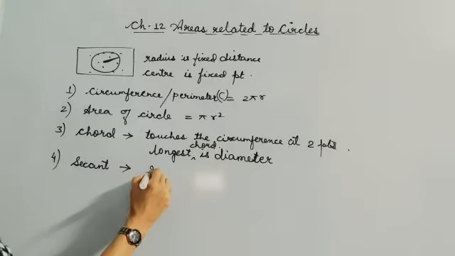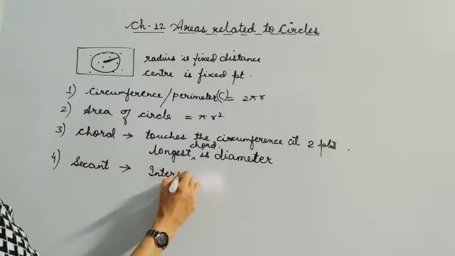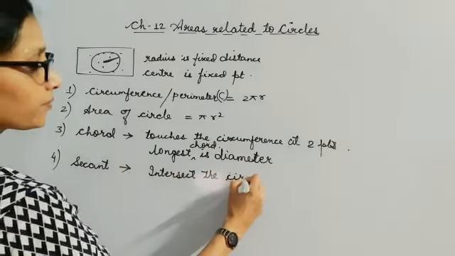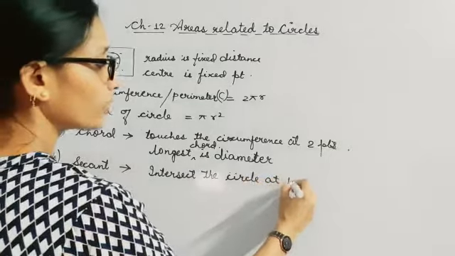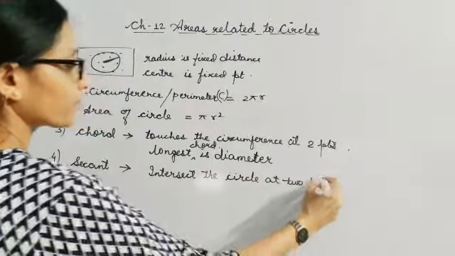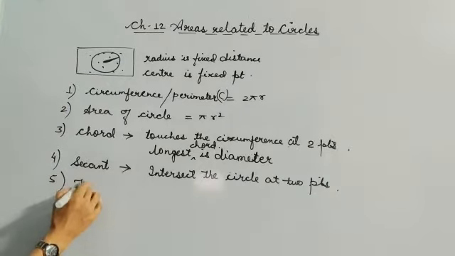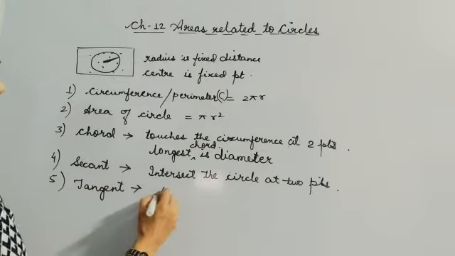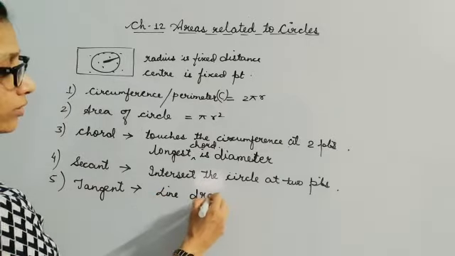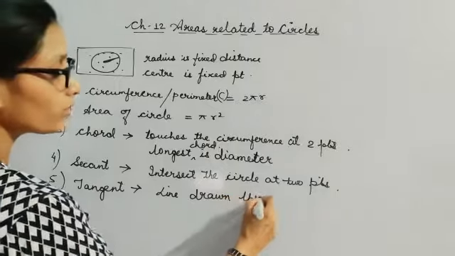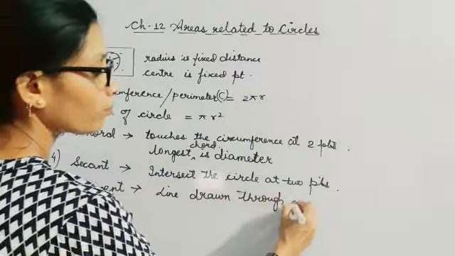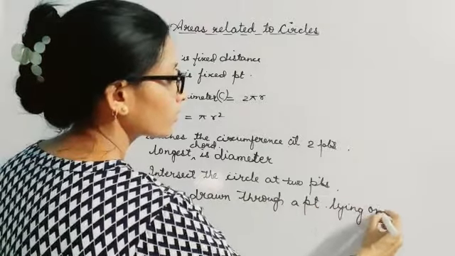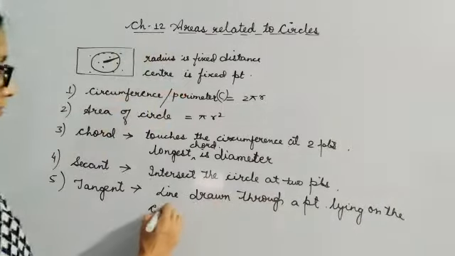In your previous chapter, you have also read secant. So secant is a line which intersects the circle at 2 points. You have also read about tangent. It is a line drawn through a point lying on the circumference of the circle.